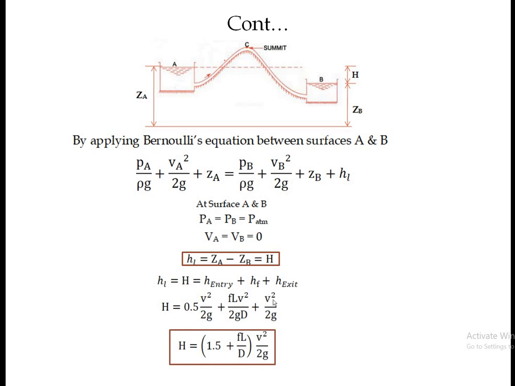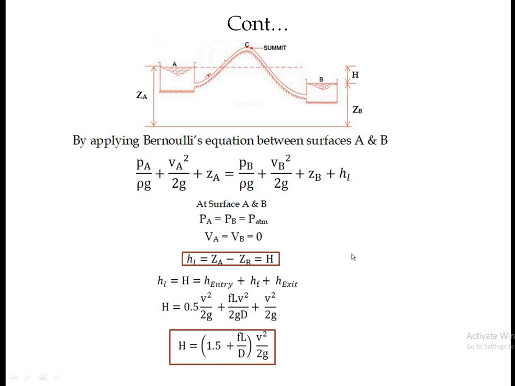When we solve it, the final equation will be H equals 1.5 plus FL upon D, times V square upon 2g. So this is the total head loss when fluid flows from the entry to the exit of the siphon, and that is always equal to the difference between the two reservoir levels. So this is about the total head loss in the siphon.